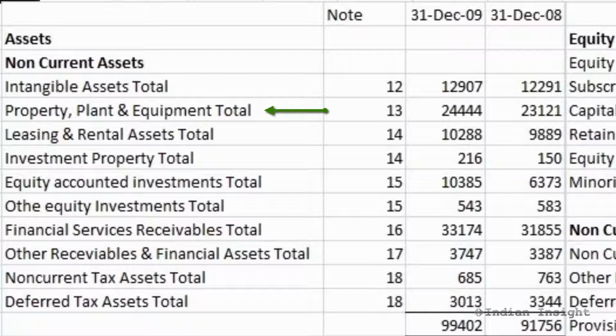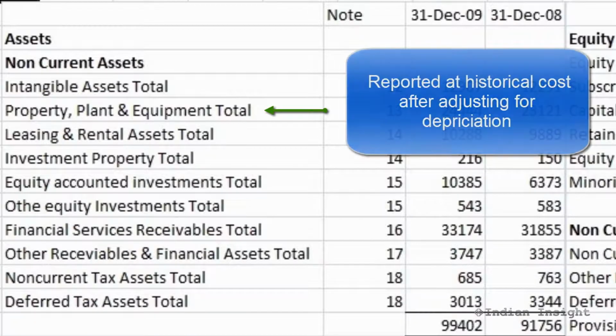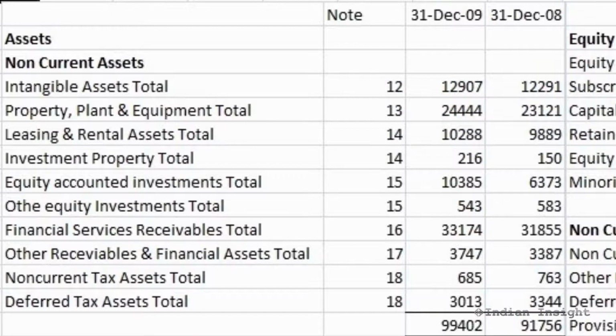Property, plant and equipment are reported at their historical cost, which is adjusted for depreciation or impairment due to age or wear and tear. Hence, depreciation is accumulated over the life of an asset and subtracted from historical cost to arrive at the value of this asset.